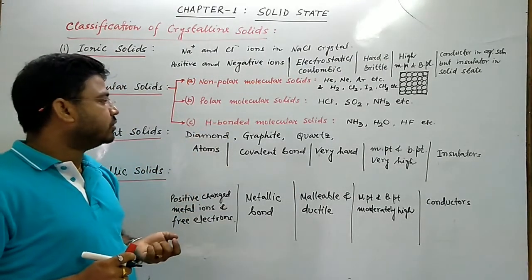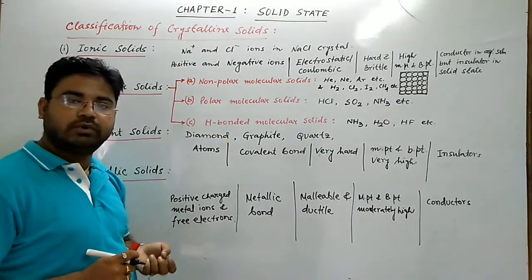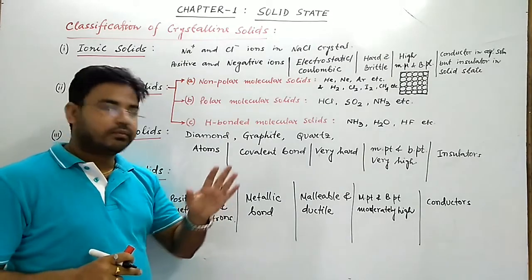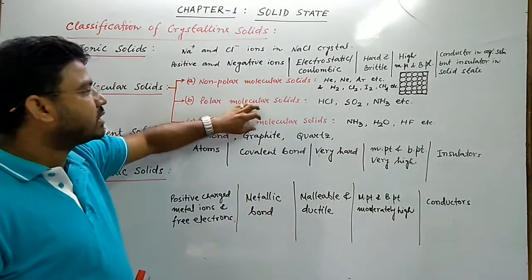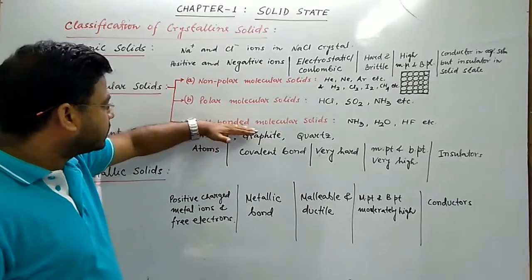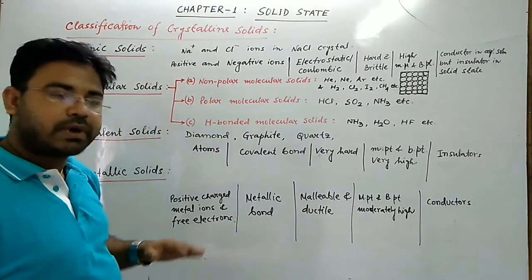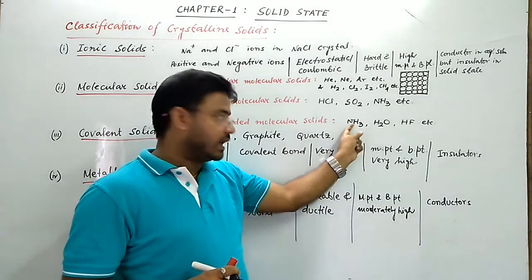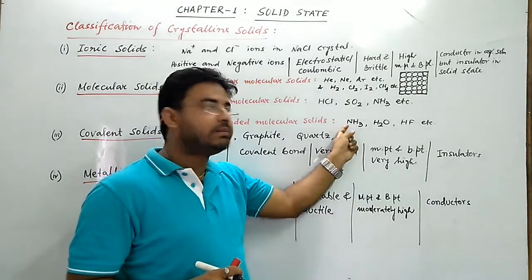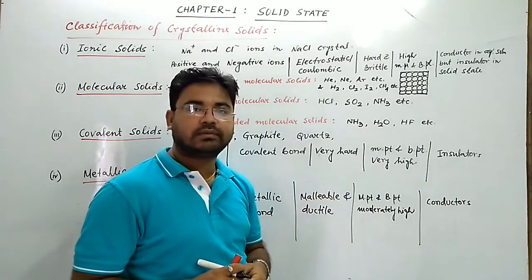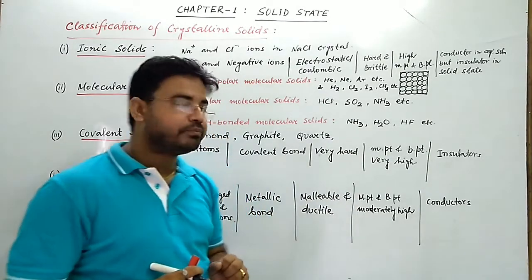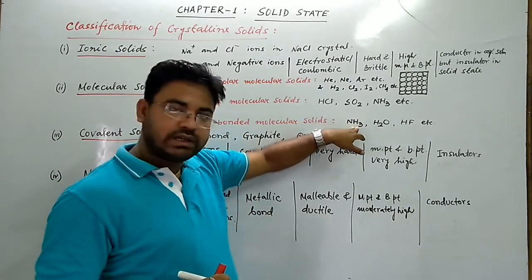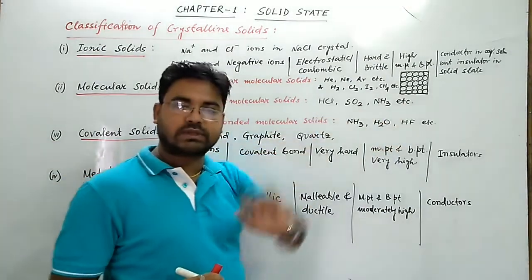Third type is hydrogen bonded molecular solids. Here the constituent particle is the molecule. In hydrogen bonded molecular solids, the constituent particles are such molecules which contain hydrogen atom attached to a highly electronegative atom of small size like fluorine, oxygen and nitrogen. The constituent particles are either NH3, H2O, HF, etc.